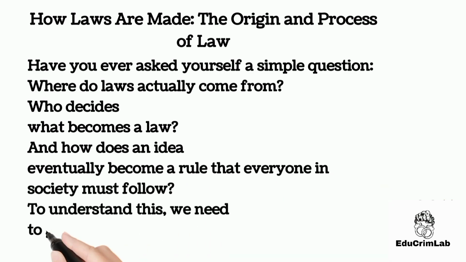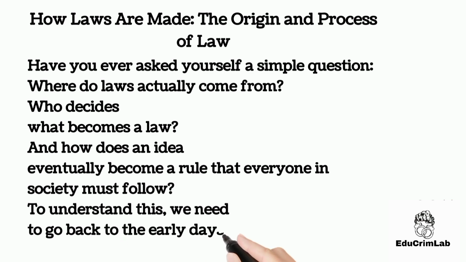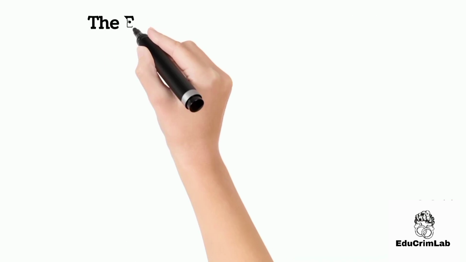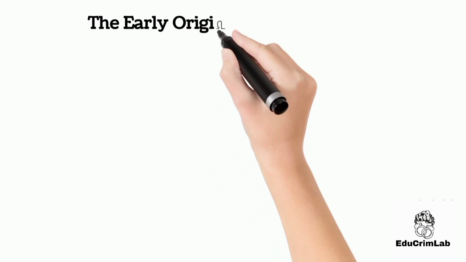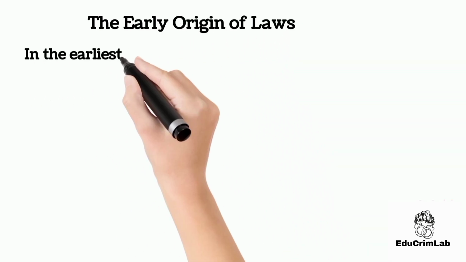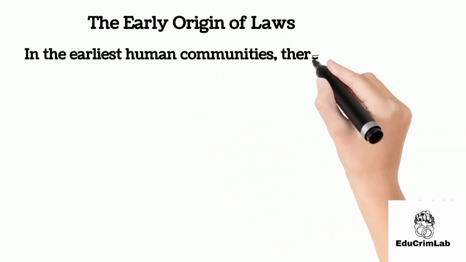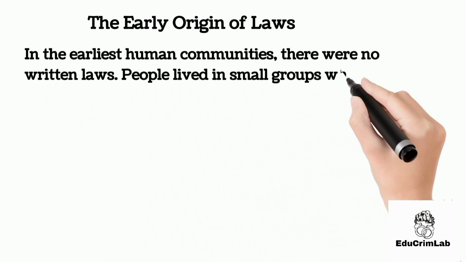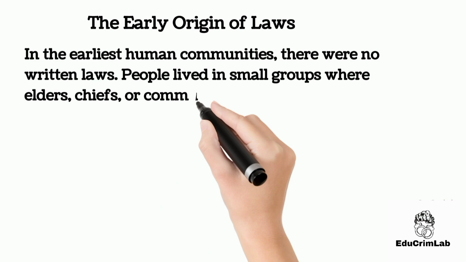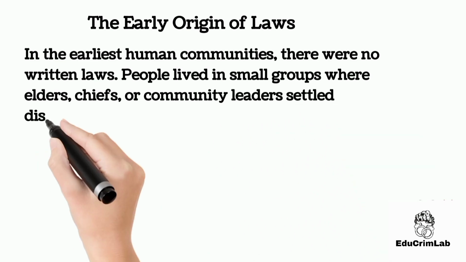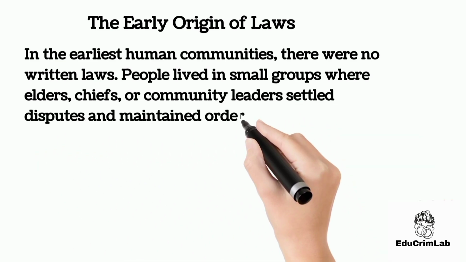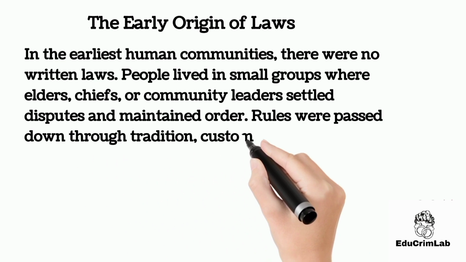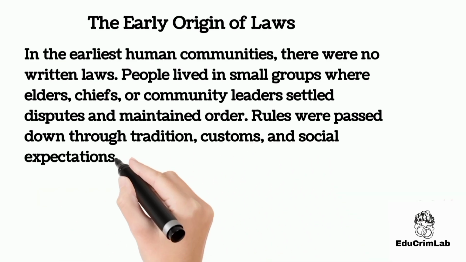To understand this, we need to go back to the early days of human civilization. The early origin of laws. In the earliest human communities, there were no written laws. People lived in small groups where elders, chiefs, or community leaders settled disputes and maintained order. Rules were passed down through tradition, customs, and social expectations.